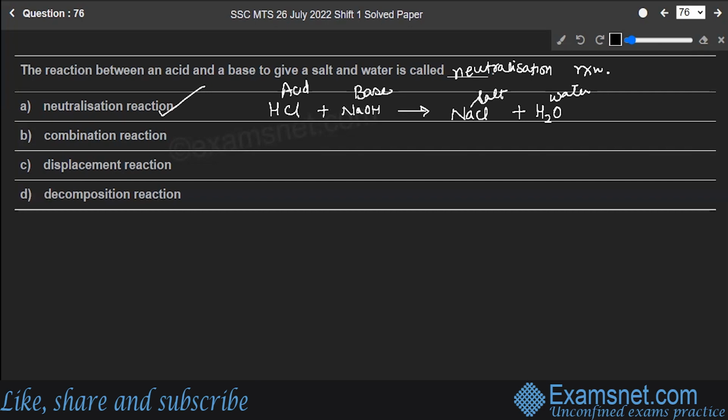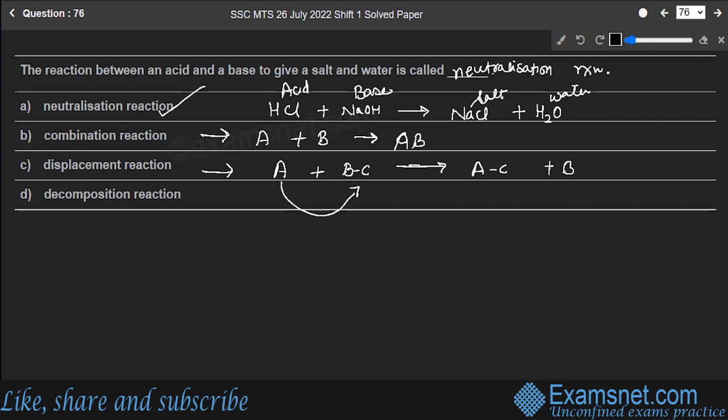If I'm talking about the next one, that is the combination reaction, in which two substances, maybe anything, not necessarily an acid or a base, combine together to make a third one, AB. Displacement reactions are the reactions in which one substance, A, reacts with a compound made up of B and C, and will replace one, yielding AC while B is left alone.